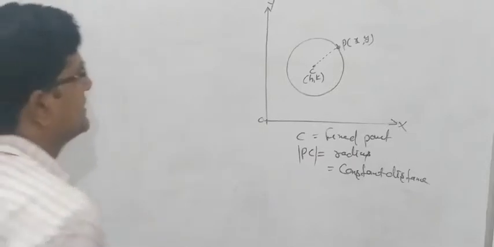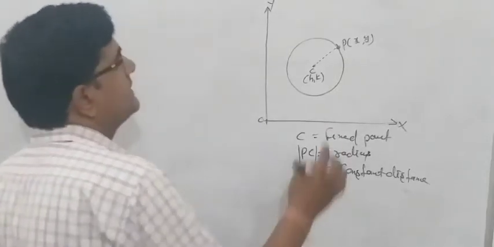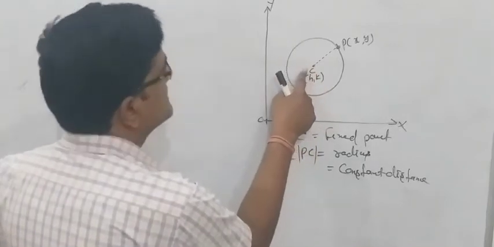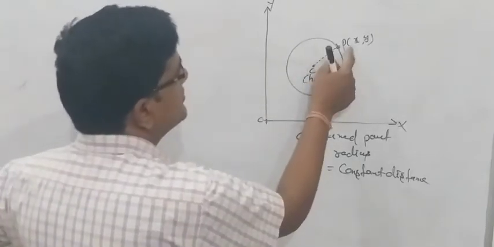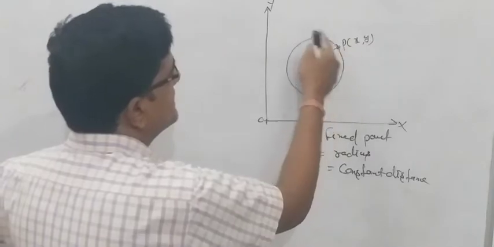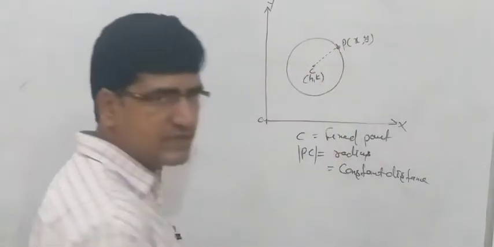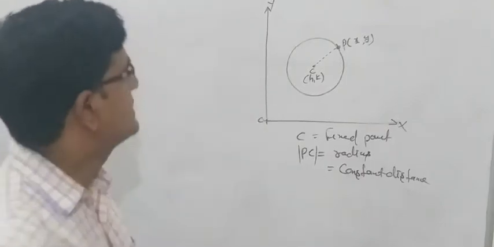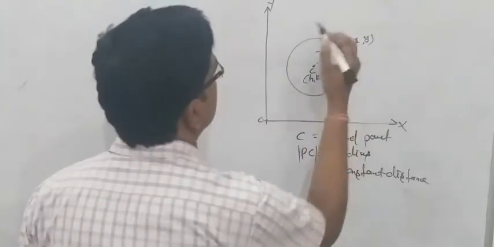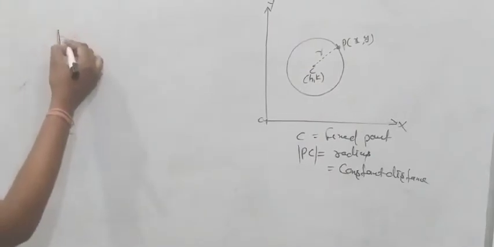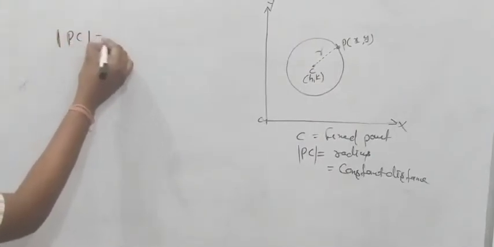Understood? Here C is the fixed point, also known as the center of the circle, and P is the moving point. P moves around the center of the circle at a constant distance. Suppose CP is equal to r, then mod of CP is equal to r.